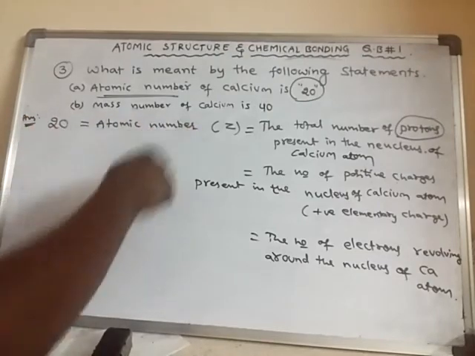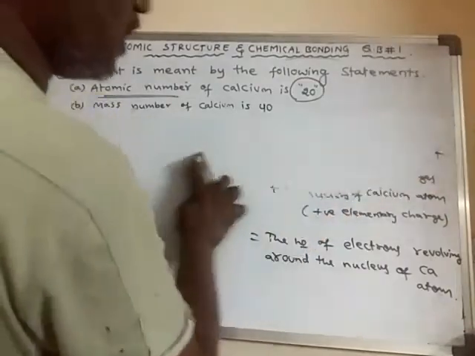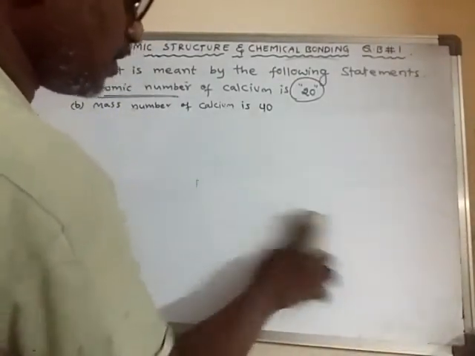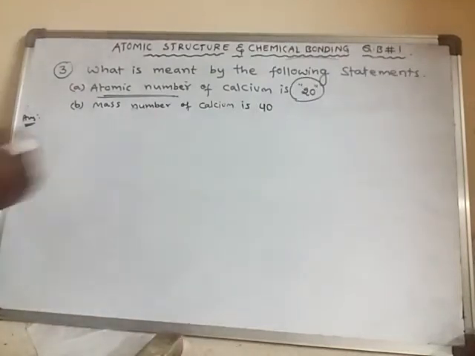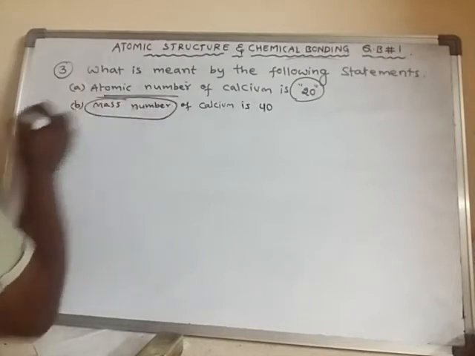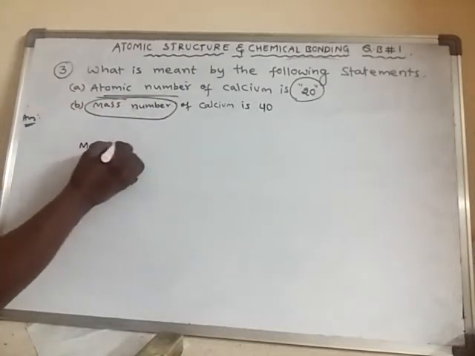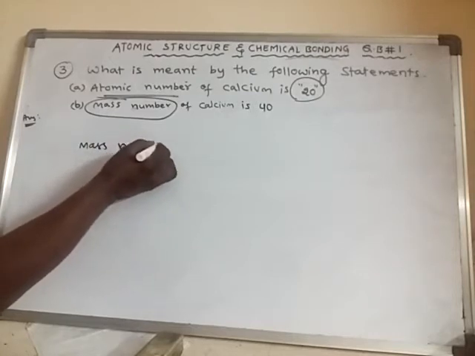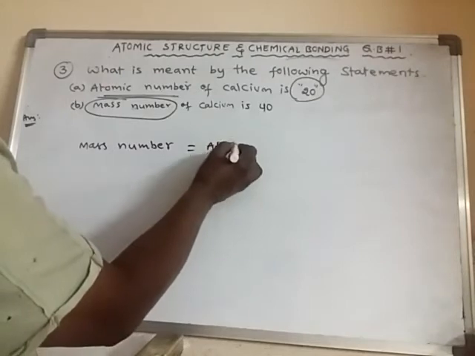So according to this statement, what is the mass? Generally, mass of an atom is nothing but the total number of positive charges and the atomic mass, or else mass number. Mass number in general we call atomic mass also.